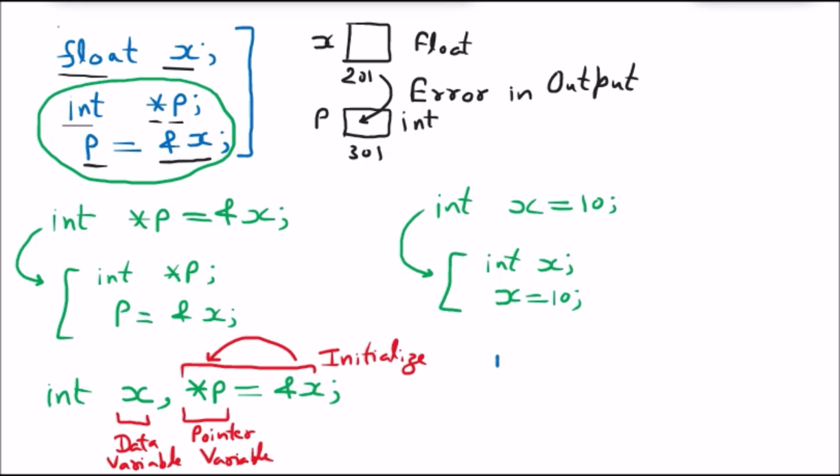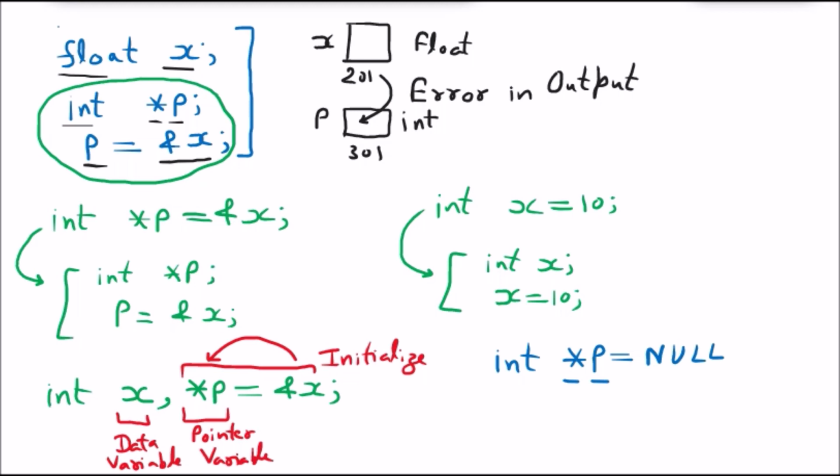Now there is one more thing. If I say int *p = NULL, we know that if we are going to declare a pointer variable, there must be some address. But if I don't have an address to initialize, then I can say NULL.